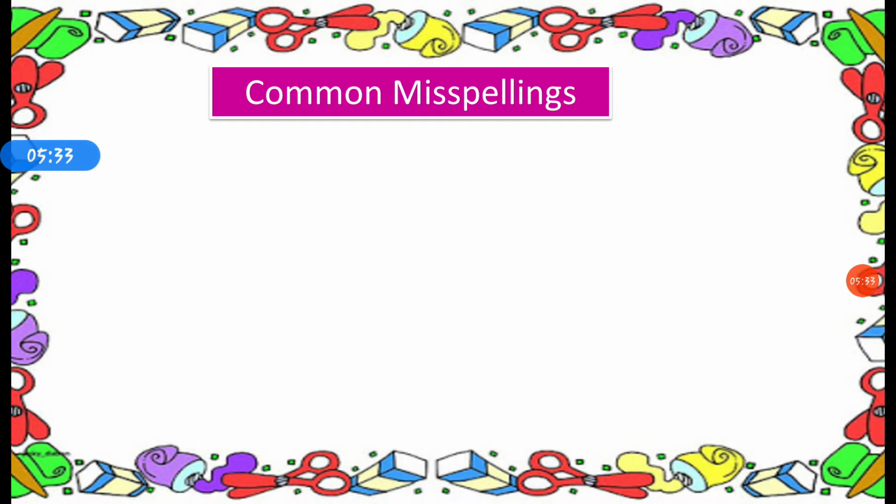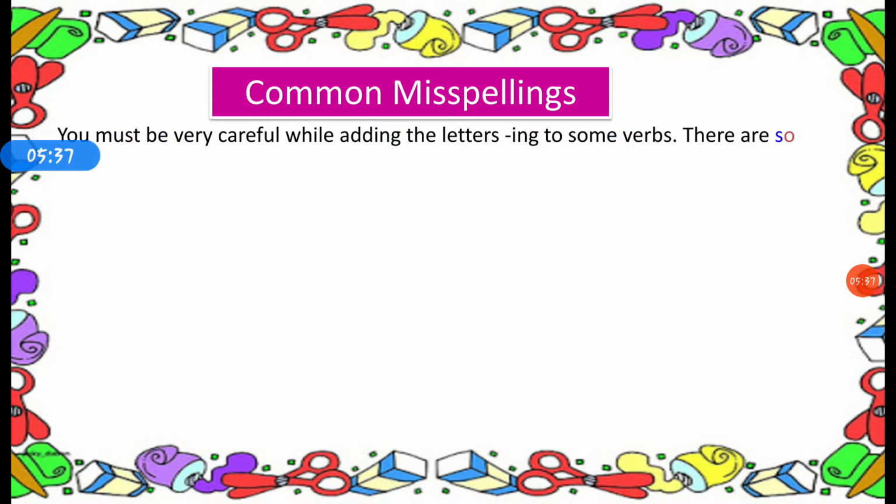Some common misspellings. You must be very careful while adding the letters ing to some verbs. There are some errors that often occur. Here are some verbs: pick, write, row. We add ing to the verb pick, it becomes picking.